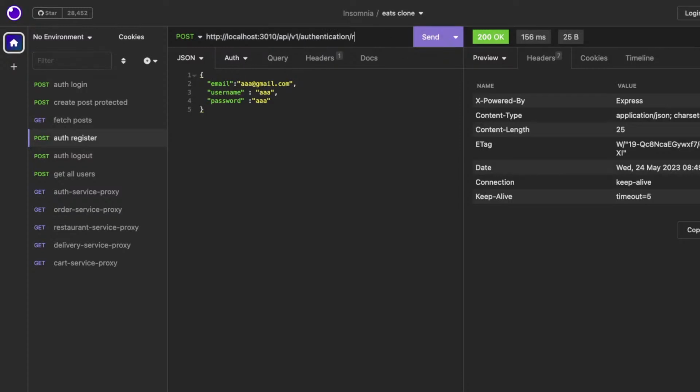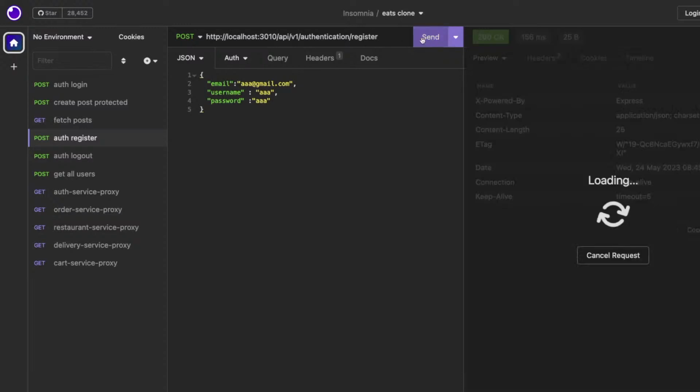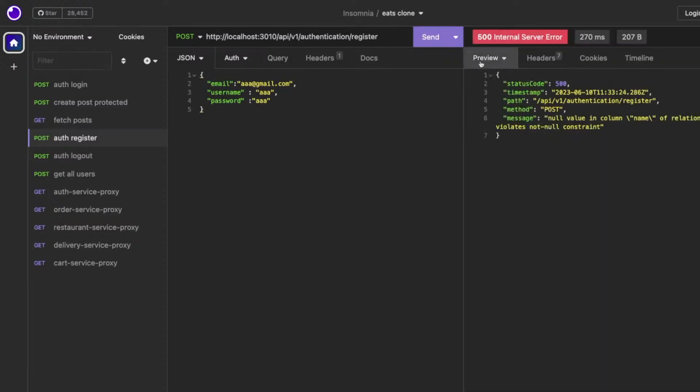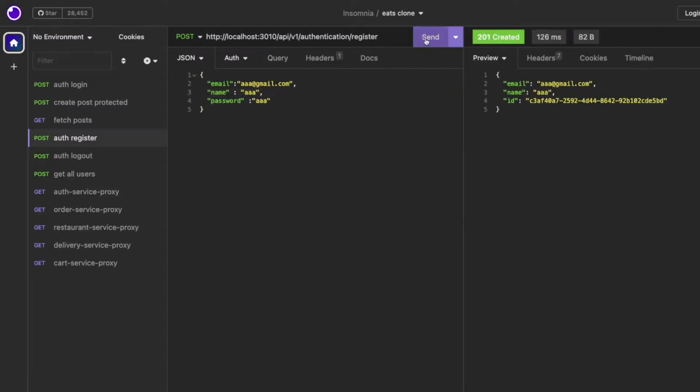So this is auth register, post. Okay, null value for the column name. Sorry, it's a name for us, email, name and password. Yeah, so this is the user has been created in the system. Now we can do the login with the same.